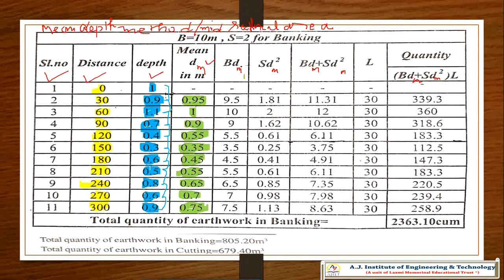So multiply by b into dm. B is equal to 10, that is the bottom width, and the slope is 2. So b into dm, that is 0.95 into 10, 9.5. 1 into 10, 10. 0.9 into 10, 9. 0.55 into 10, 5.5.